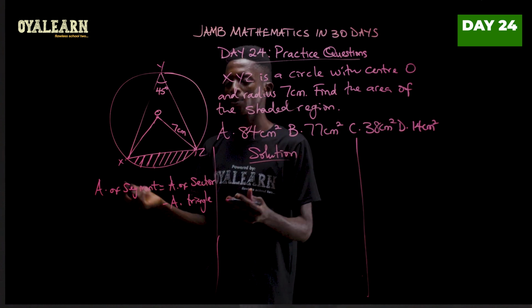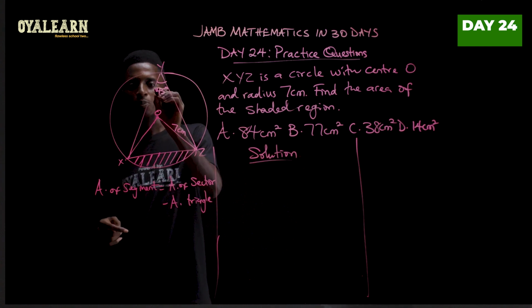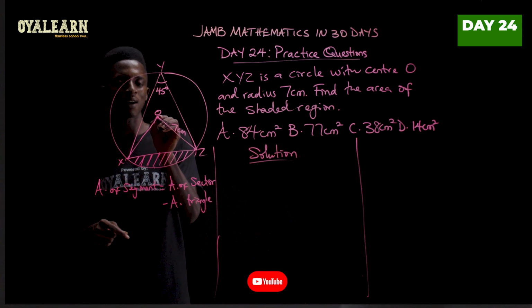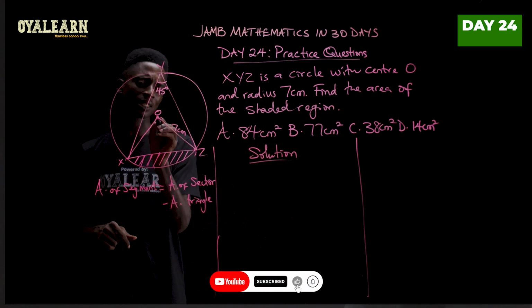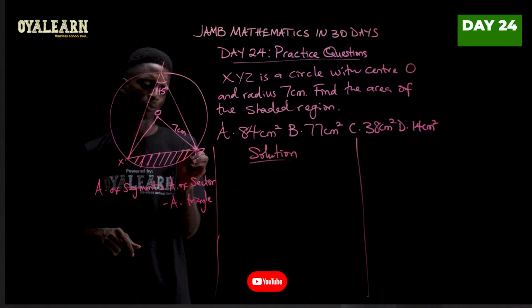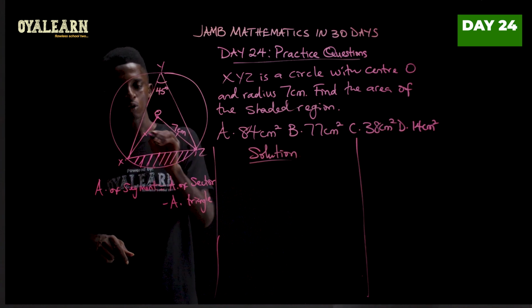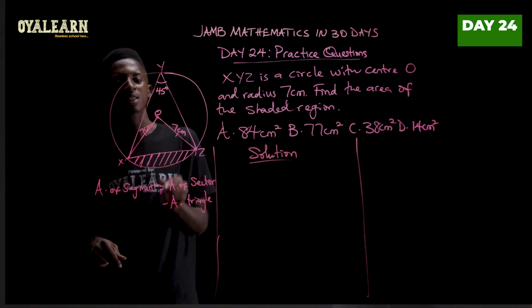So let's get all the parts that we don't know from the question yet. Now in this question here, we can see that this O serves at the center of the circle, and this line is drawn from center to circumference. That's our radius. So if this is radius, it should be the same here. So this will also be 7 centimeters.